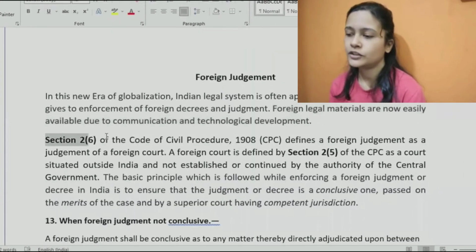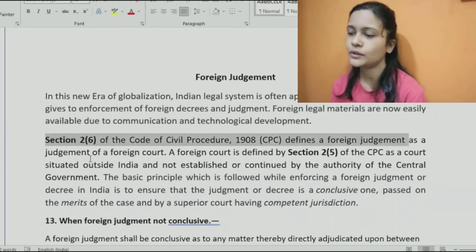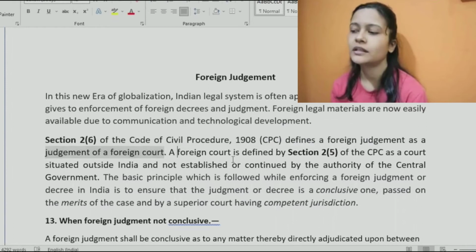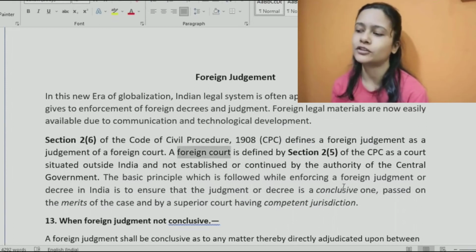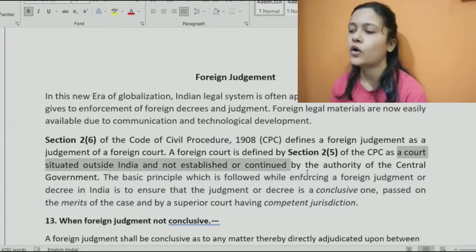Section 2 clause 6 of CPC defines foreign judgment. So what is a foreign judgment? It is as simple as that: a judgment of a foreign court, not given by an Indian court. Section 2 clause 5 defines foreign court as a court which is located outside India and which is not established or continued by the authority of the central government.